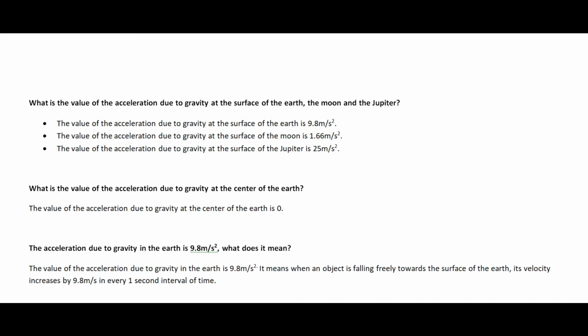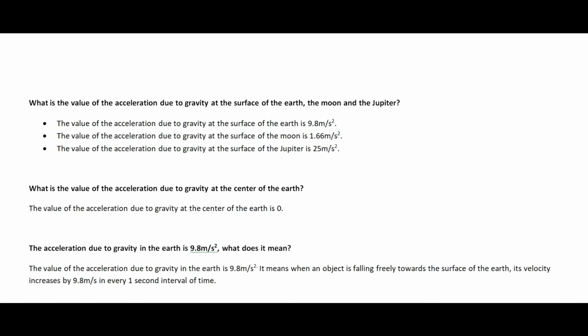And the value at the surface of Jupiter is 25 meter per second square. So these values can be asked in your examination. I request you to note this down from the screen, then you can study.